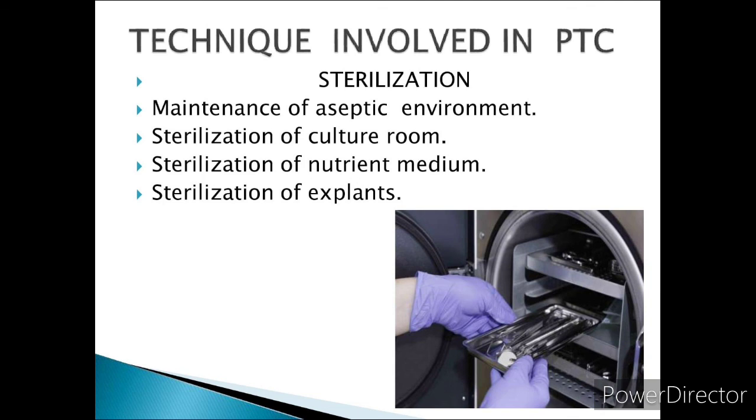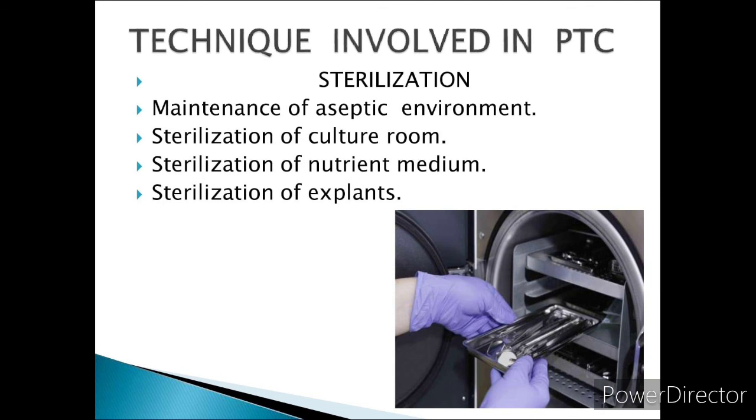First, exposing the material in running tap water, that is washing, and then treating it with agents like 0.1% mercury chloride followed by 70% ethanol under aseptic condition.